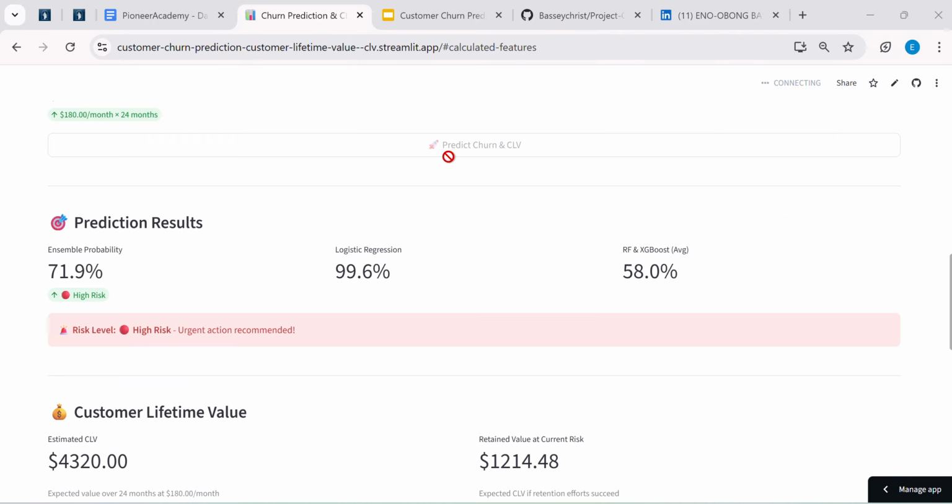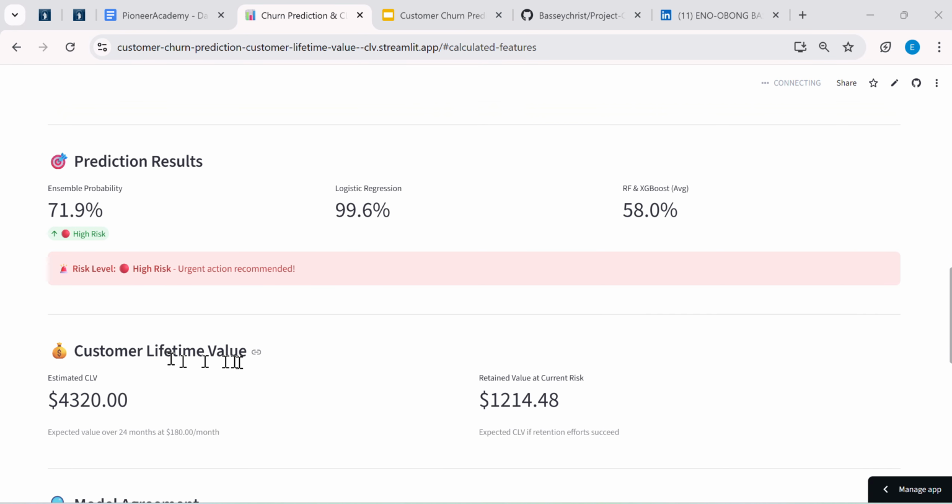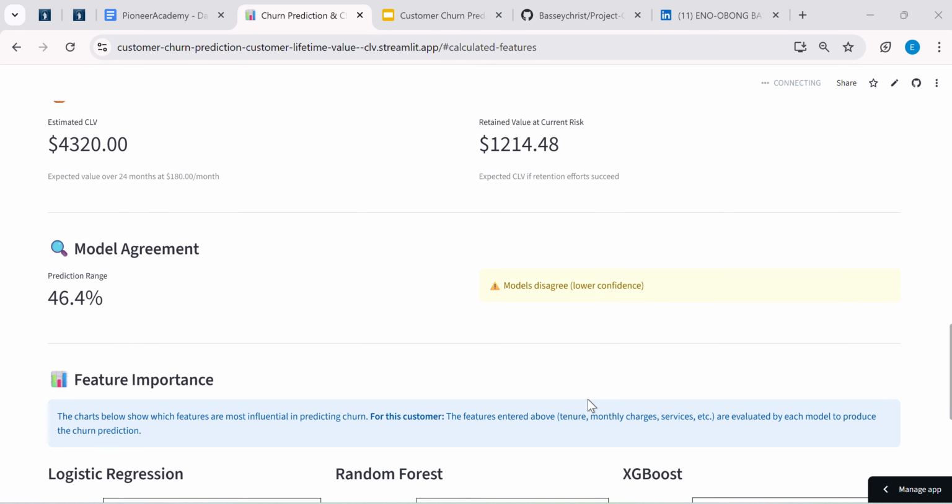And then when we click on the prediction and CLV, we have the prediction result to be about a 71.9% probability that the customer would churn, and this is a high risk probability. And then we have the customer lifetime value to be about $4,320, and the retention value at current risk is about $1,208.48.